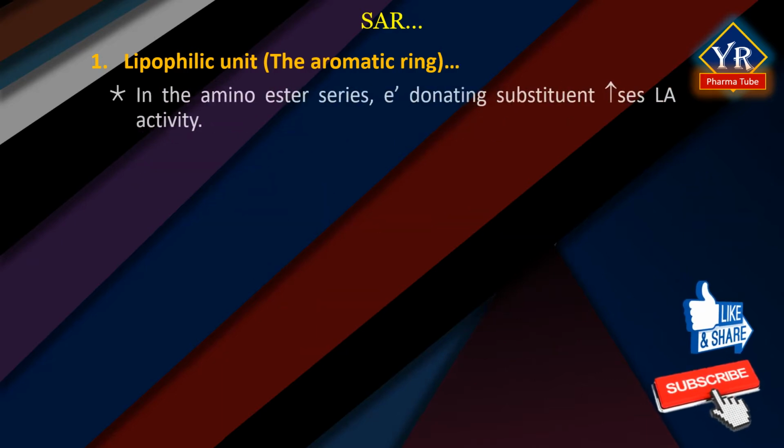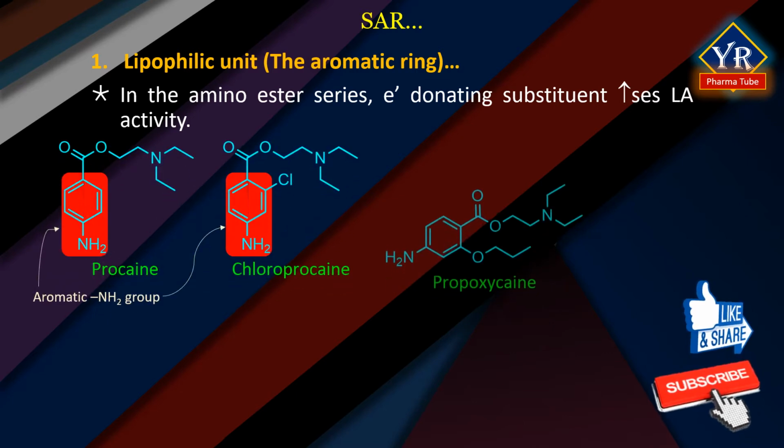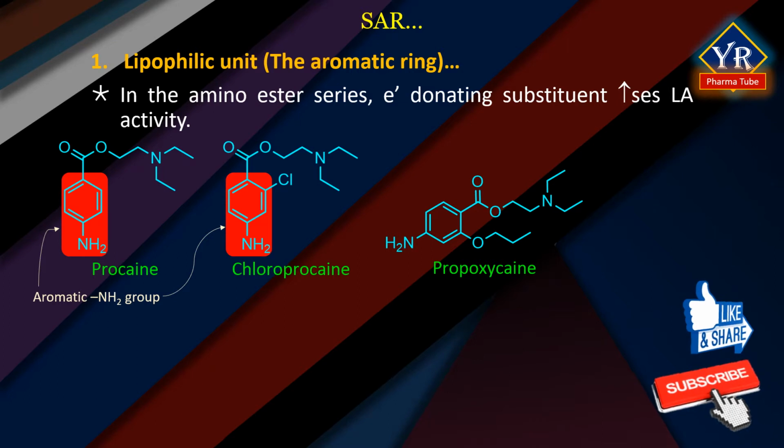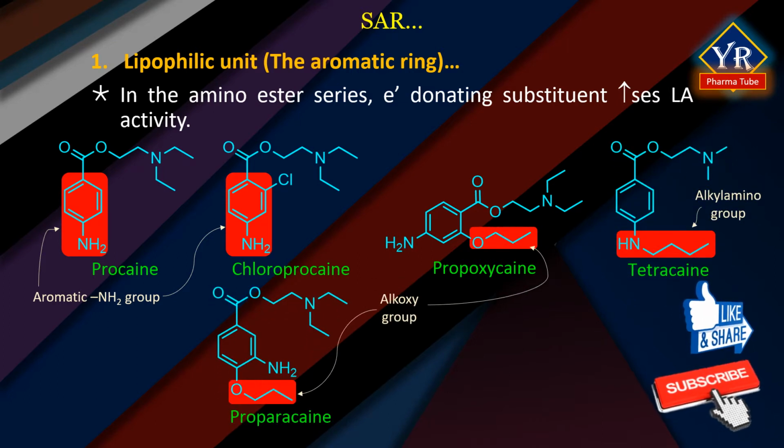In the amino ester series, an electron donating substituent in the ortho or para positions or both positions increases local anesthetic potency. Such groups as an aromatic amino group, as in procaine, chloroprocaine, and propoxycaine, an alkyl amino group, that is in tetracaine, or an alkoxy group, as in proparacaine and propoxycaine, contribute electron density to the aromatic ring by resonance and inductive effects, thereby enhancing local anesthetic potency over non-substituted analogues, for example, meprylcaine.